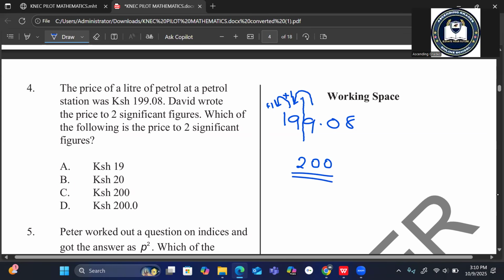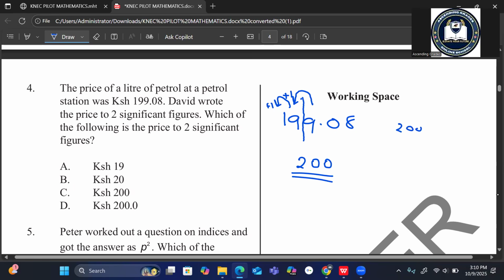Now the reason I am saying 200 is the answer is, if you rewrite 200 into one significant figure, it will be exactly 200.